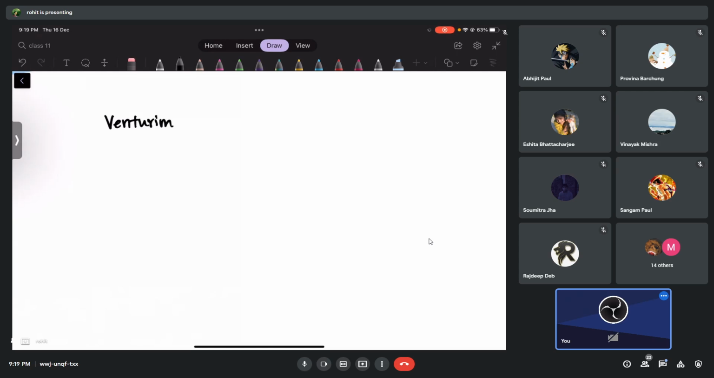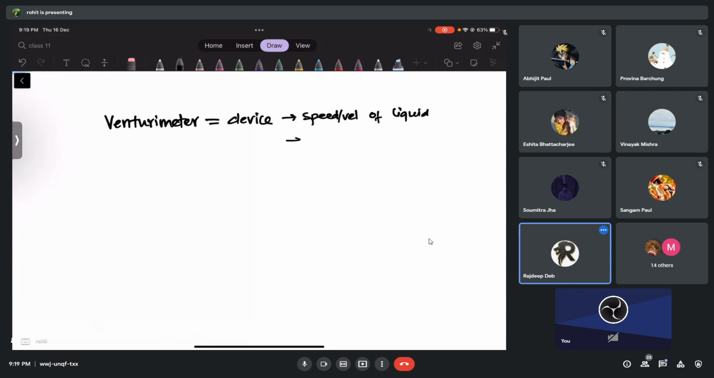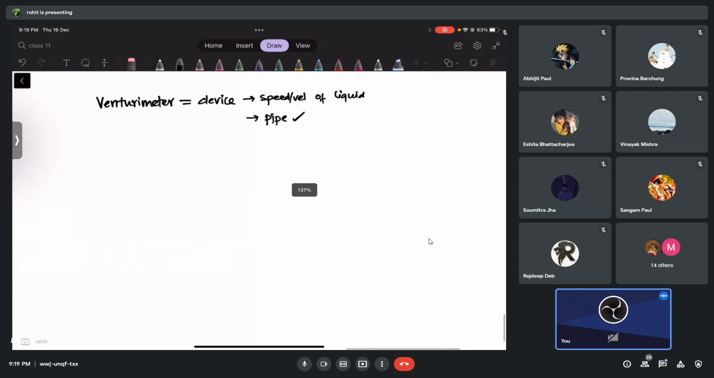Venturi meter. Okay, you can say that it's a device with which we can find the speed or velocity of liquid in any pipe, no? In cylindrical pipe, or any pipe, we can use Venturi meter to do that. So try to understand this, how it works.